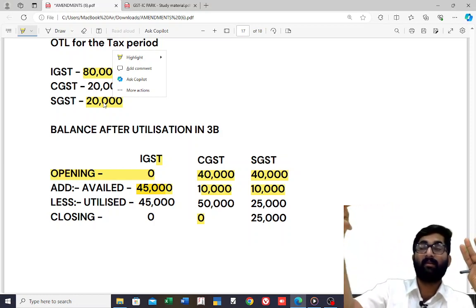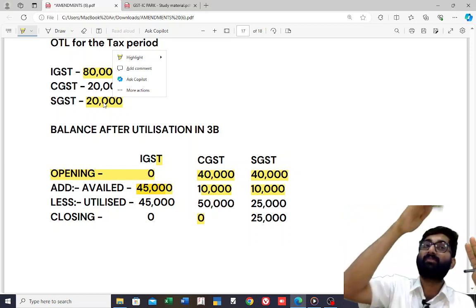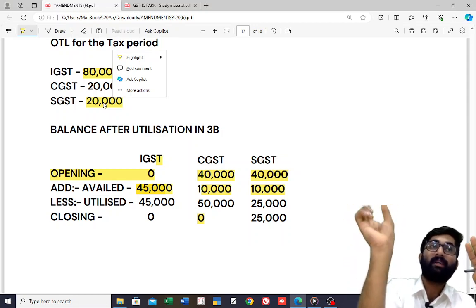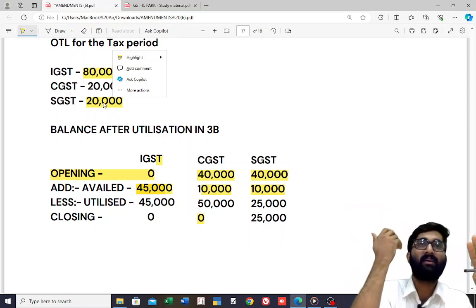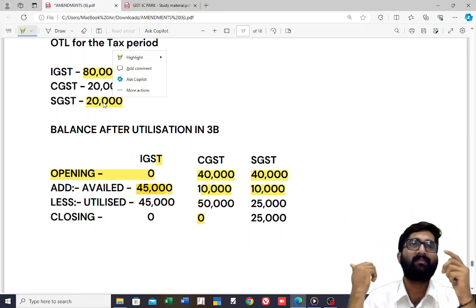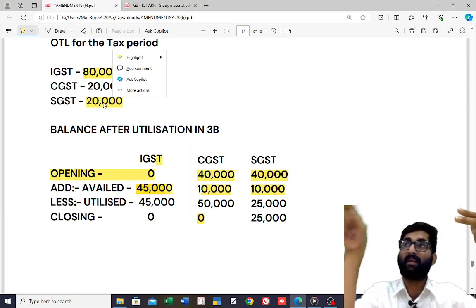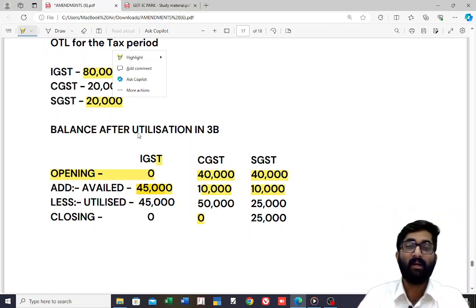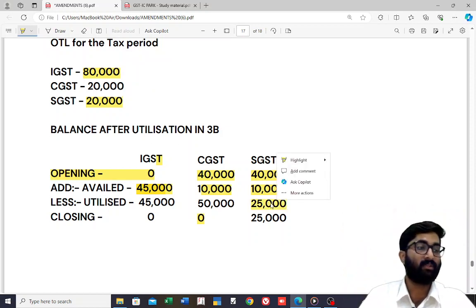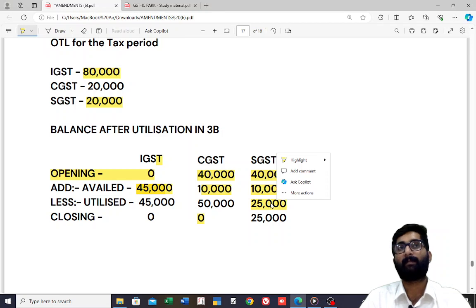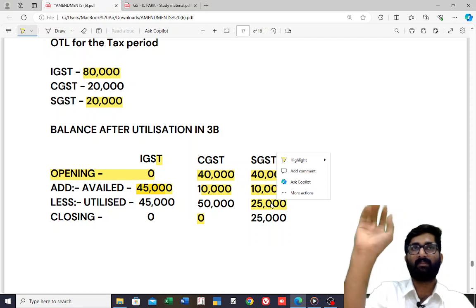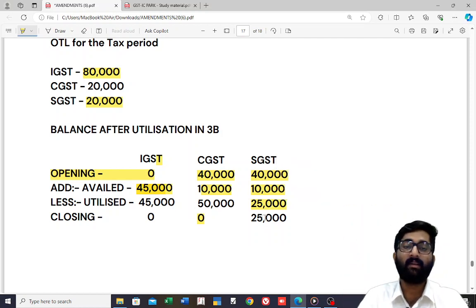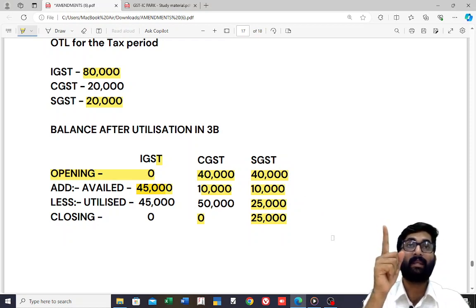In that, see, IGST 80,000 was there, minus 45,000, so 35,000 was remaining. From that 35,000, I used 30,000 from CGST. Still 5,000 is there. Utilize that now. Extra 5,000 you have utilized: 20,000 for SGST, 5,000 for IGST, totally 25,000. So 40,000 plus 10,000, 50,000 minus 25,000. How much is pending now? 25,000, so the pending amount is 25,000, which falls below the wrong availment.